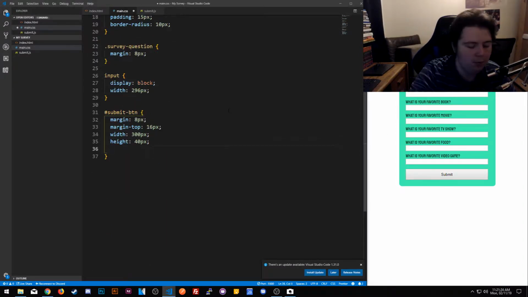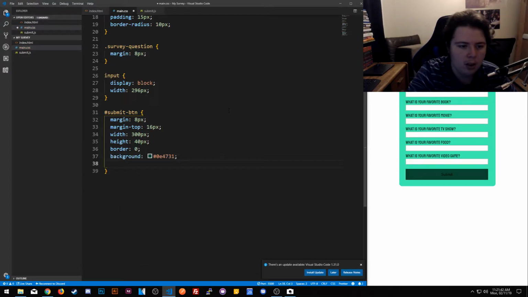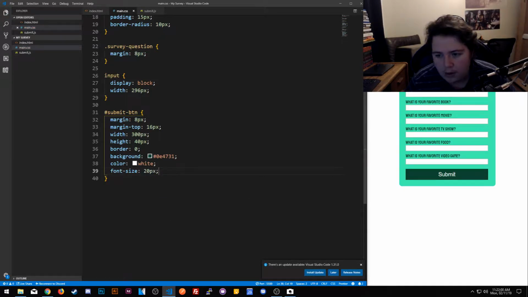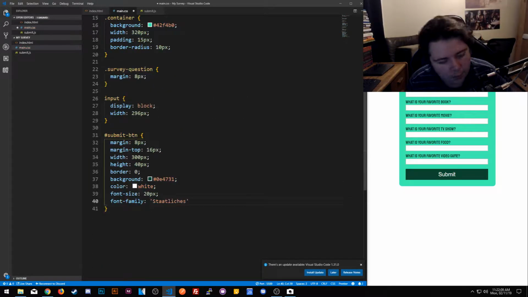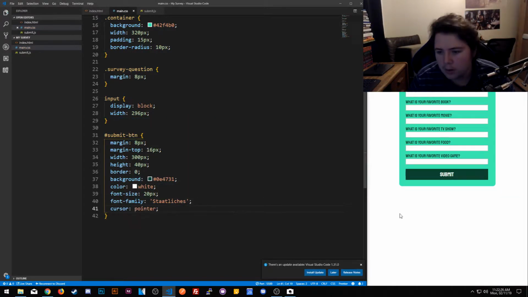So for the submit button, change this to border equals 0. We'll do color, background, change something like this actually. Background and color, white. Then font-size is bold. Submit also wants the font to be the same. We'll have a cursor of pointer. How many cursors here? Alright.